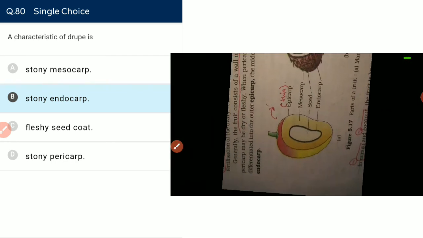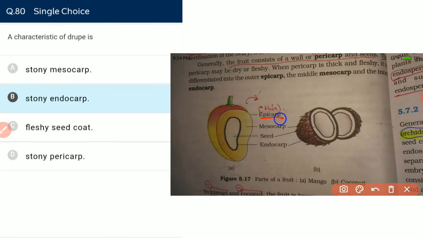The labeling is also important. It is epicarp, mesocarp, seed, and endocarp, which is hard and stony in the case of drupe. So epicarp, mesocarp, seed, and endocarp.